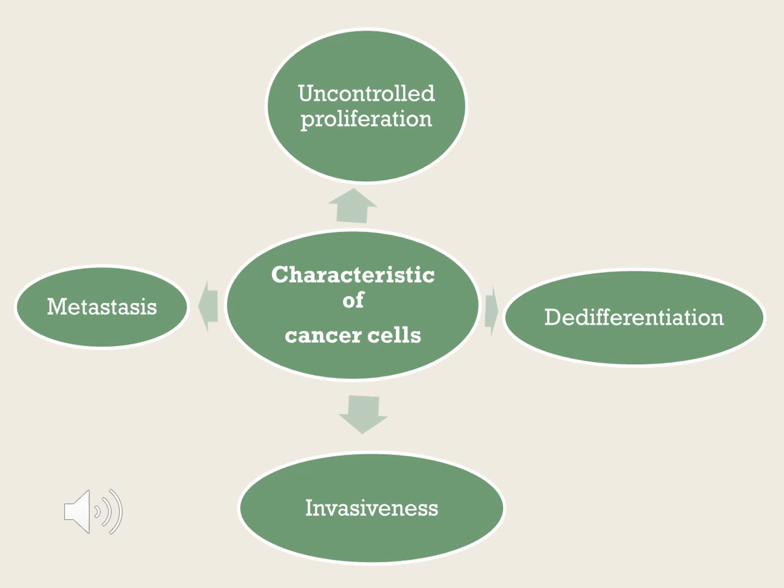The second one is uncontrolled proliferation. Proliferation is nothing but spreading to various parts. Uncontrolled means it can't be controlled.